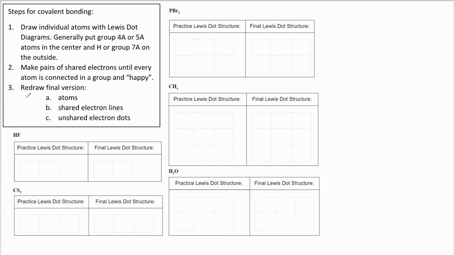So, first of all, we know that we're going to be making a covalent bond because all of the atoms we'll be working with are nonmetals. So they all have a very, or at least moderately high electronegativity. They all want electrons. Unlike metals, none of them are going to give electrons away, like transfer them. They're all going to want electrons. So they're going to have to share electrons with each other in order to have full valence energy levels and be, like, quote, happy. All right, so let's get started.